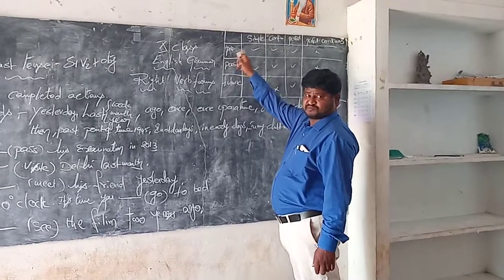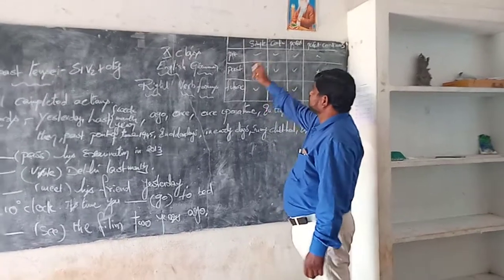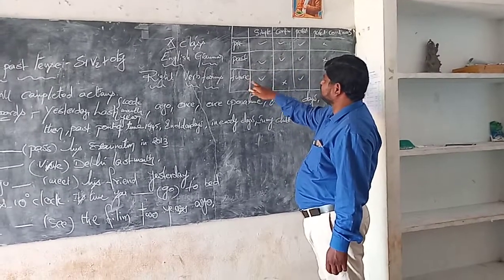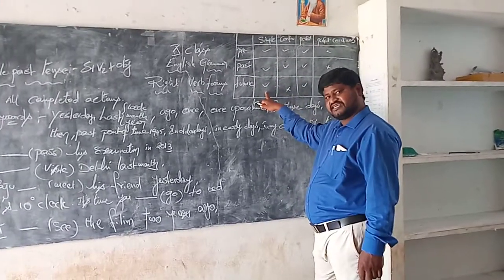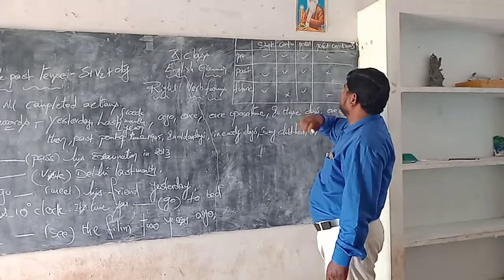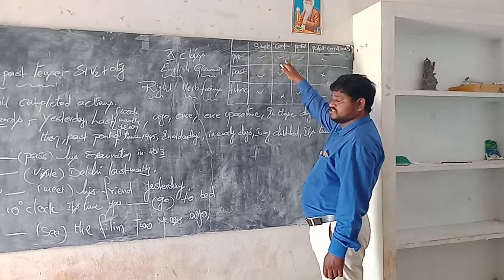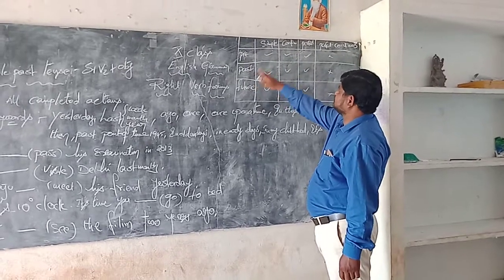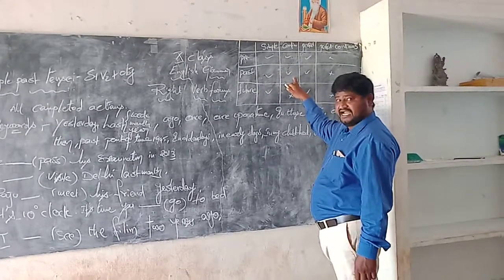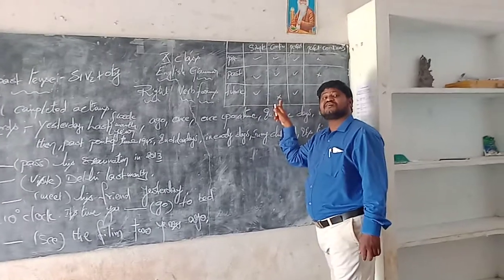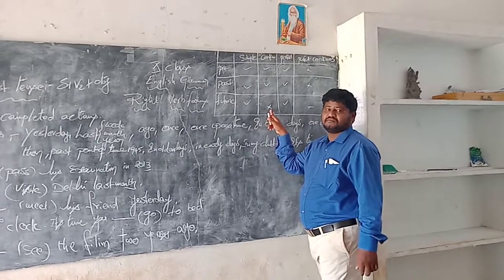Simple present tense, it is possible to change. Simple past tense, it is possible to change. And simple future tense, it is possible to change into passive voice. And now, present continuous tense, it is possible. Past continuous, it is possible. And future continuous tense, it is not possible to change into passive voice.